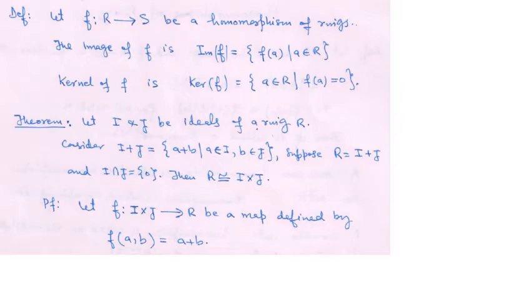Theorem: let I and J be ideals of a ring R. Consider I plus J, that is the sum of two ideals, which we just discussed in the previous lecture, then the direct sum of ideals. So here it is the sum of ideals: I plus J equal to {a + b : a in I, b in J}. Now suppose R is equal to the sum of these two ideals and their intersection is 0. Then R is isomorphic to the direct product of I and J.